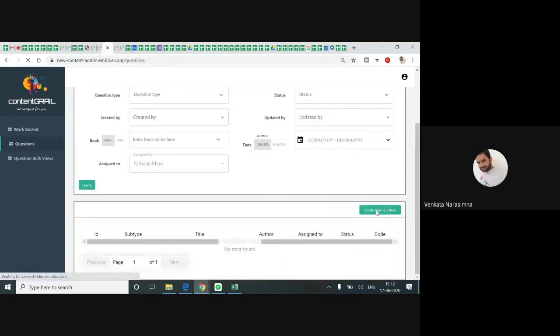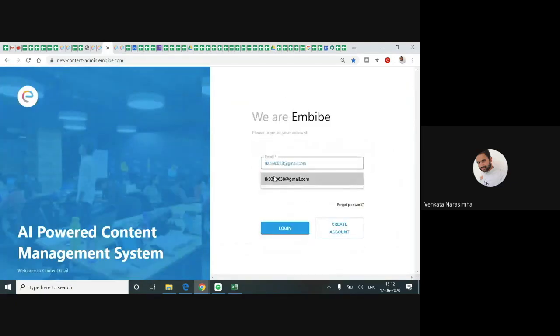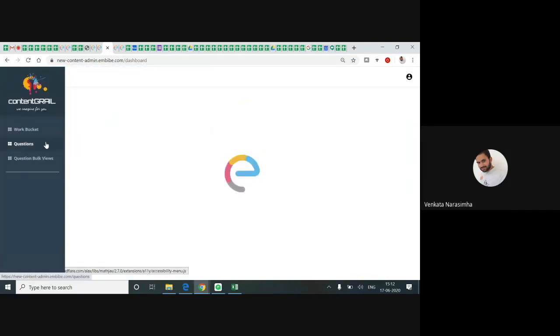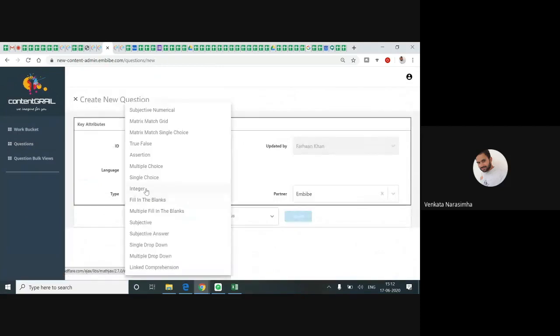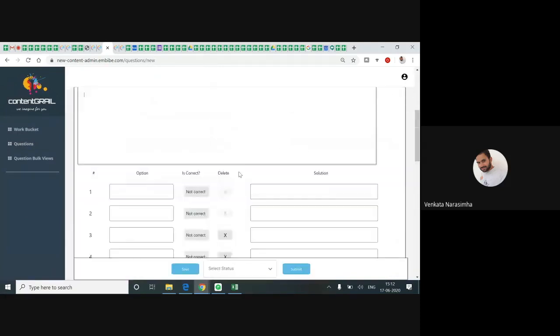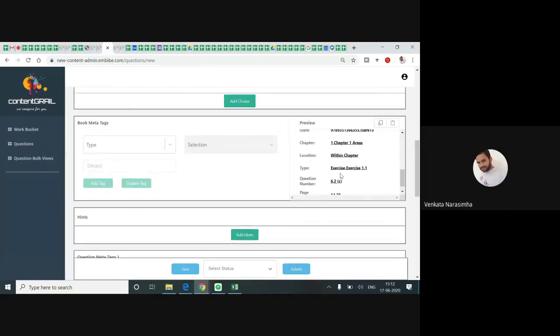So I'm clicking on create new question. Coming to the question creation type, book meta tags. I'm just clicking paste here. You can see, when I click on paste, whatever details I entered there are appearing here. So most frequently, you will be changing the question number only. Yes or not? Only the question number you need to change.